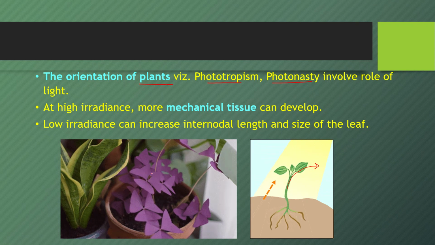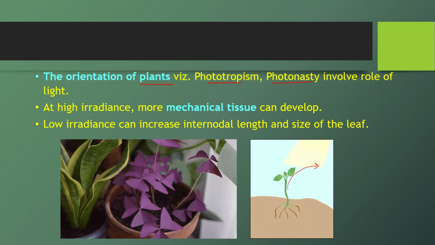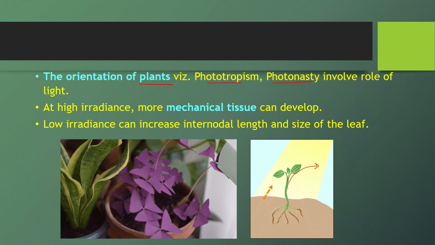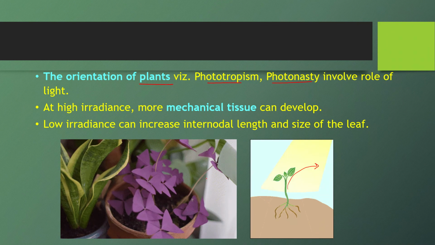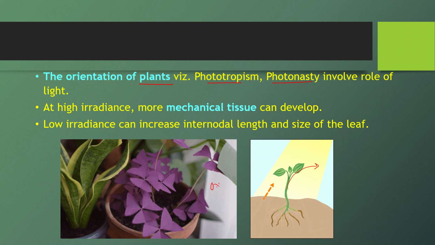And this is photonasty. In photonasty, in response to light, see, these leaflets are just becoming erect. Earlier they were dropped, so they regain their turgidity and become erect in response to light. So this is an example of oxalis.